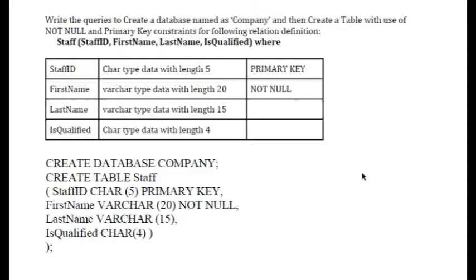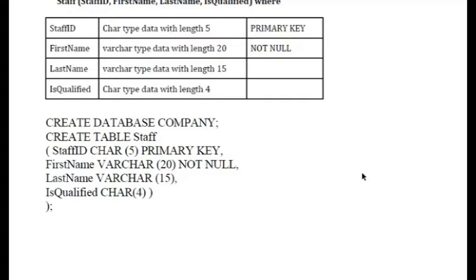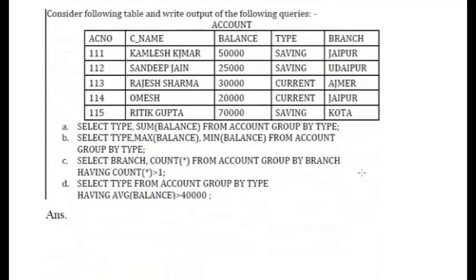Now write the queries to create a database named company, and then create a table with the use of not null and primary key constraints for the following relational definition. We have staff ID, first name, last name and so on, where staff ID is this, and they have mentioned everything. Now you want to create a table. Whenever I want to create a table, first of all I write create table and the table name. So what I have taken is create database company, create table staff, in which I have taken staff ID.